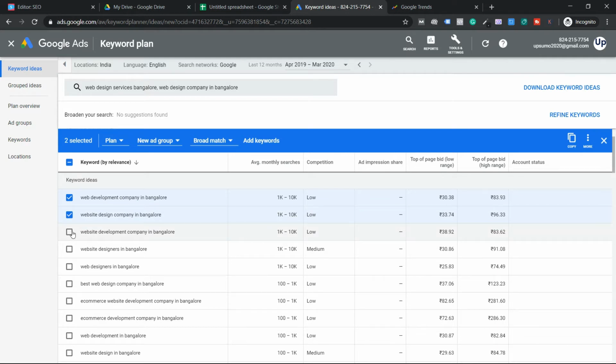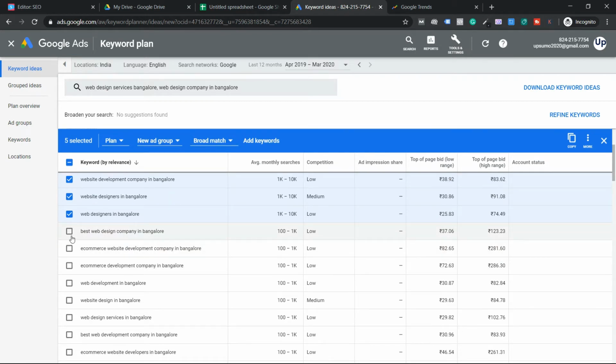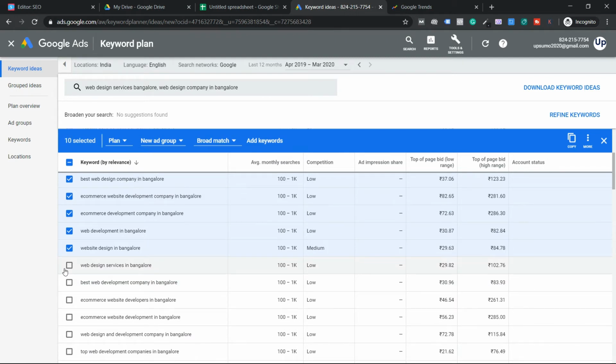Yes. Web development company in Bangalore, website designers in Bangalore, web designers in Bangalore, best web design company in Bangalore, e-commerce web development company, of course, yes. E-commerce development company, we offer e-commerce also. Web development in Bangalore, yes. Website design in Bangalore. I hope you're understanding, guys. These are way too conversion focused keywords. That is the reason I would usually start with Google suggestions.